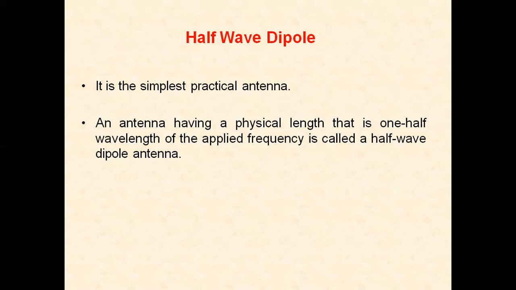So we have the fundamental antenna, the half-wave dipole. It is a metal rod or tube or wire which has a physical length of approximately lambda by 2 in free space. A dipole has two wires. Dipole means it has two wires. Half-wave dipole means two wires having the length equal to lambda by 2. So it is the simplest practical antenna.